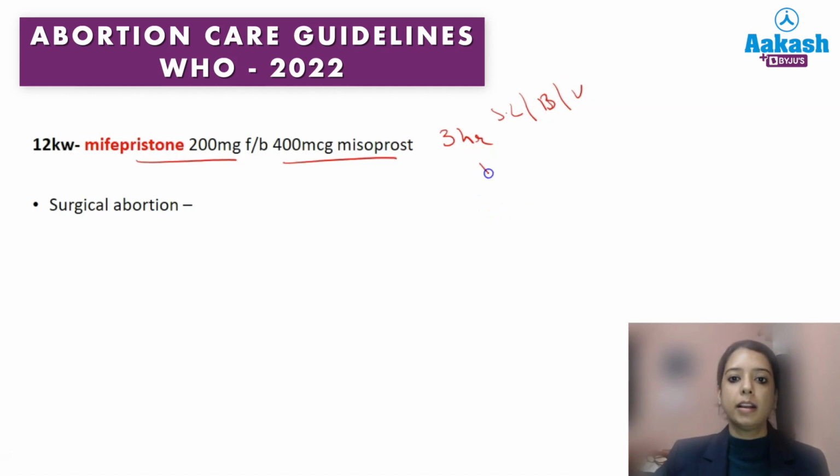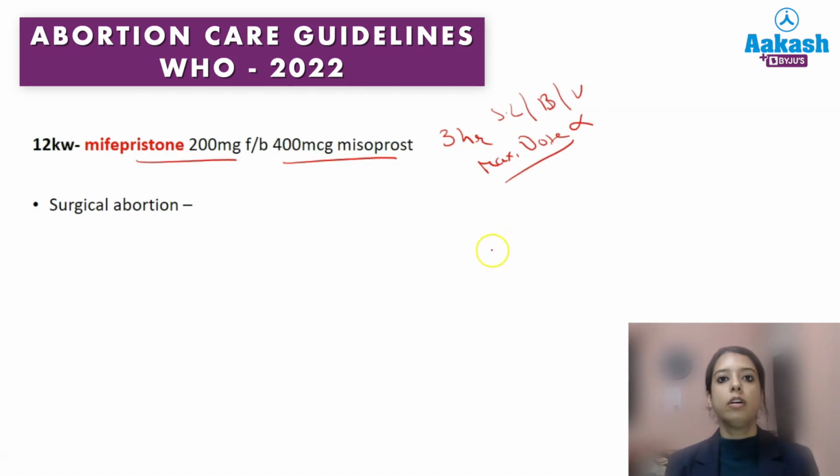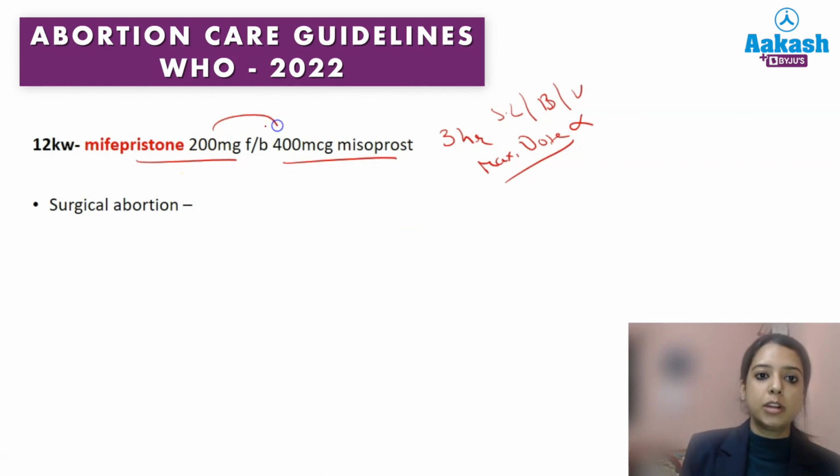Importantly, the maximum dose is not mentioned in this booklet. They have just said that you have to be cautious for overt uterine contractions and rupture, which is a rare complication. So the maximum dose is not mentioned, but you have to do this medical abortion in the hospital, 200 mg mifepristone followed by misoprostol. One thing mentioned is that the difference has to be 24 hours.